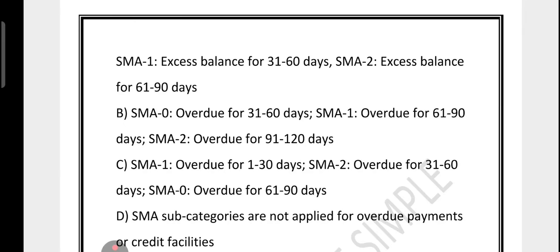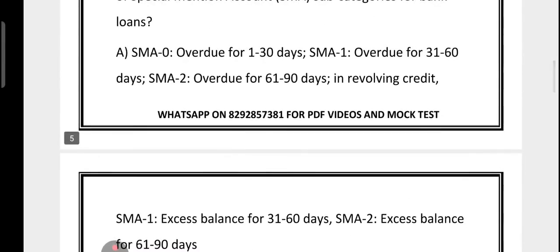Similarly, C, SMA 1 overdue for 1 to 30 days, SMA 2 overdue for 31 to 60 days, SMA 0 overdue for 61 to 90 days. And option D says, subcategories are not applied for overdue payment or credit facility. So let's see which option is correct.